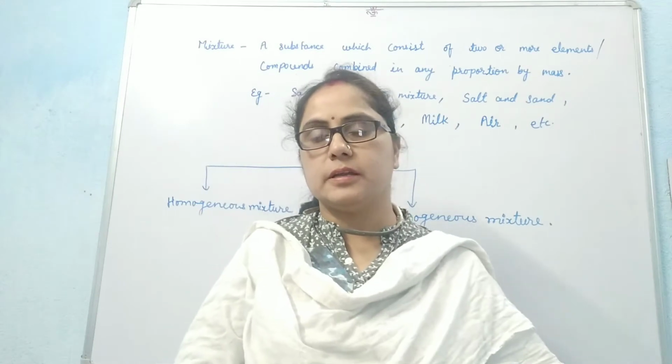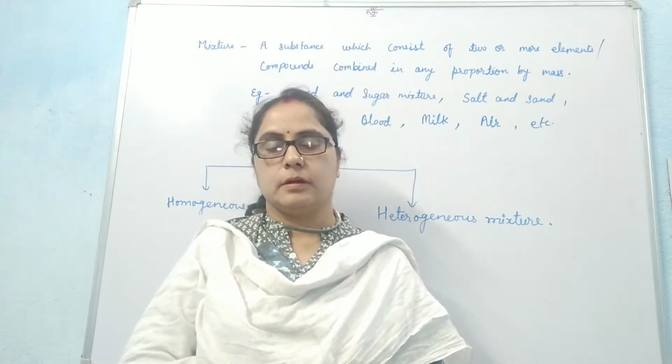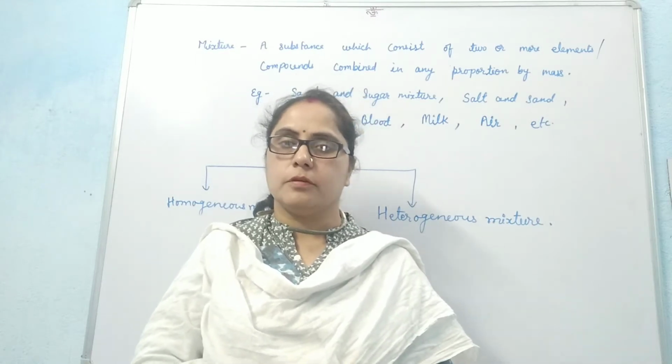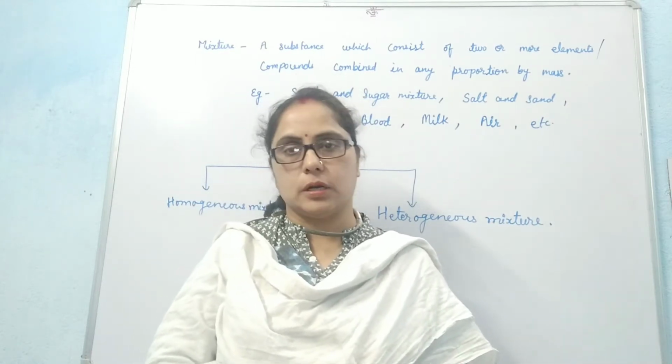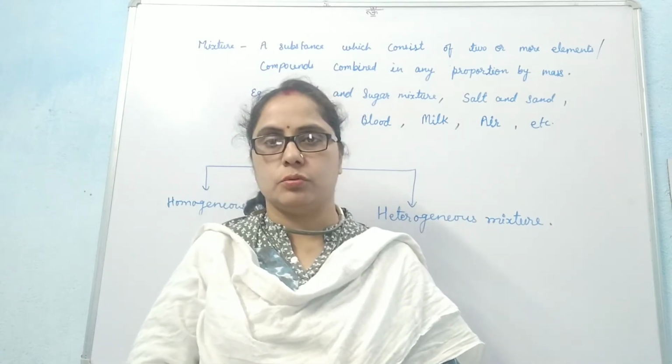Last class we discussed the pure forms of matter, that is, elements and compounds. Today we will be dealing with the impure form of matter, which is called a mixture. So let's start with the mixture. Students, a mixture is an impure form of matter. It consists of two or more elements or compounds combined together in any ratio.